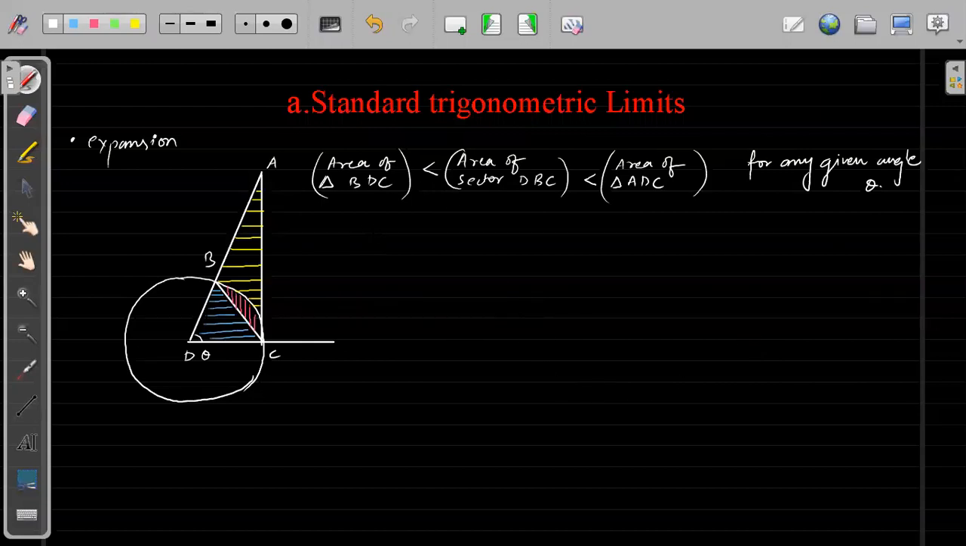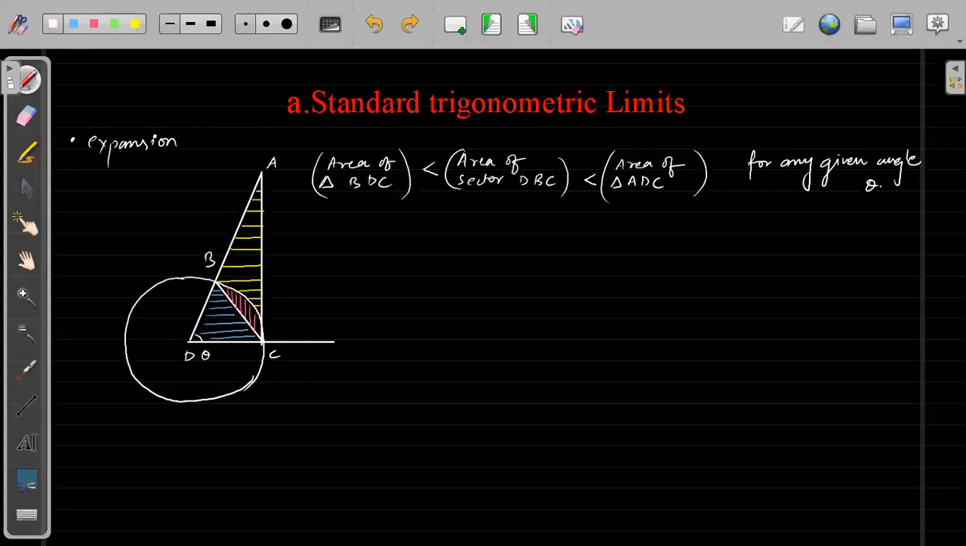Now see, suppose theta tends to 0, if theta is very small, then this point will start coming downward, and at a certain point all these areas will try to converge to each other, right? So let's first write down the actual values of the area of the triangle BDC, the area of the sector BDC, and these all, right?